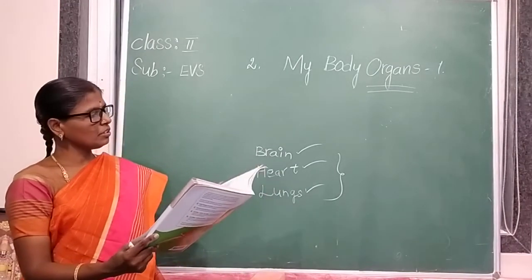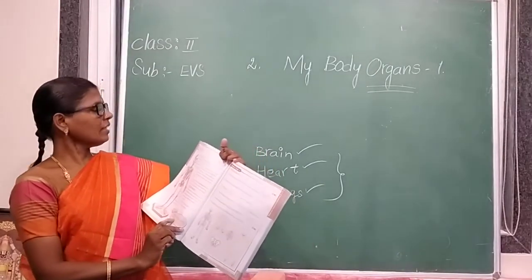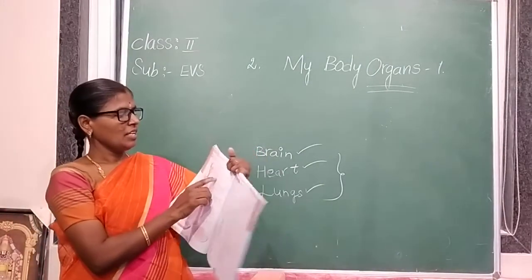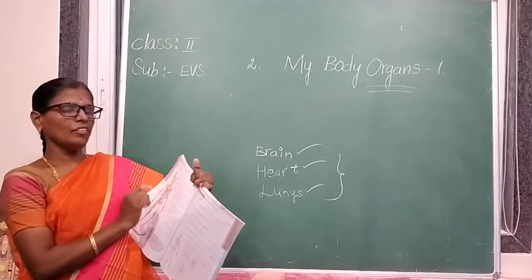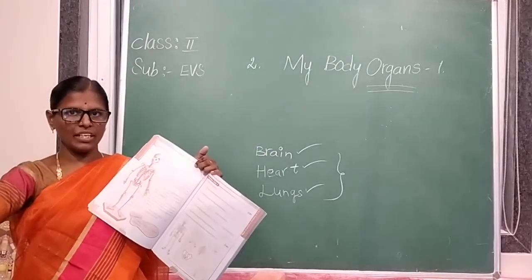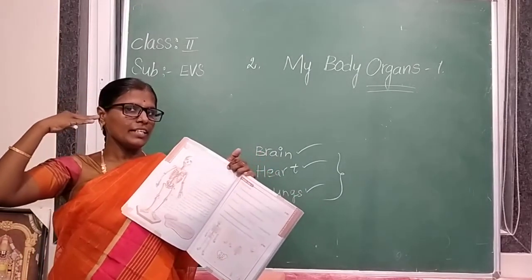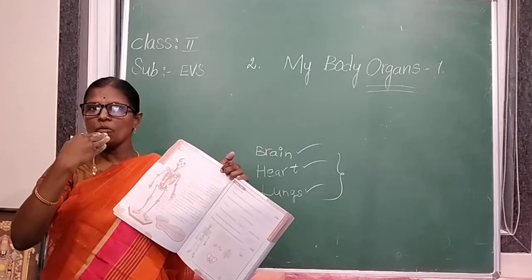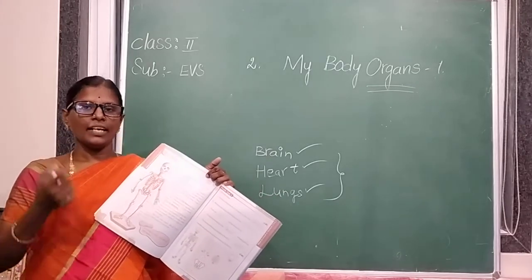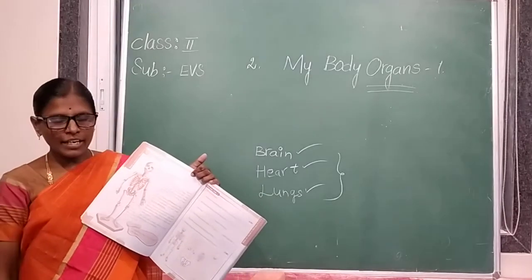Open your textbook, page number 20. Our body is made up of many organs. We have many organs like eyes, ears, nose, mouth, tongue, neck, hands, arms, legs.